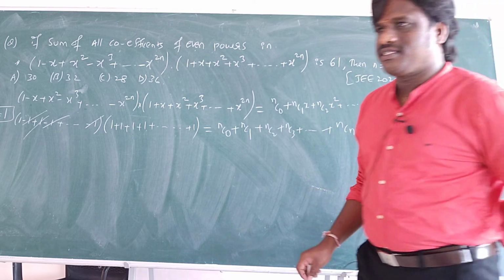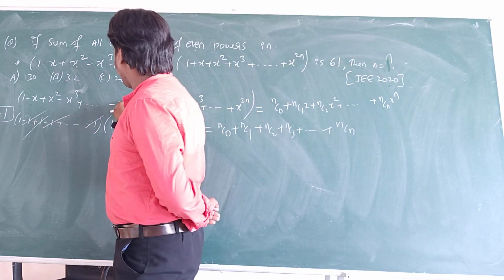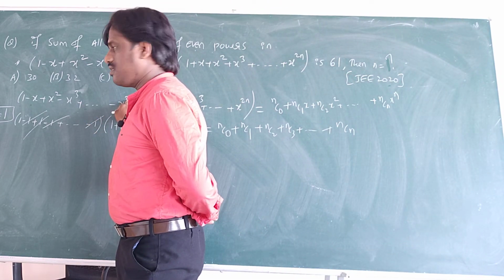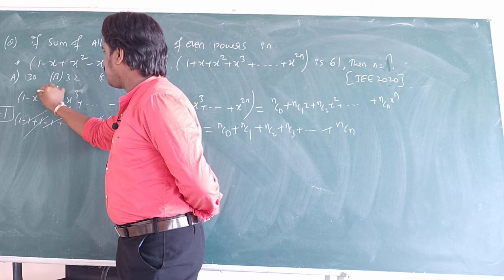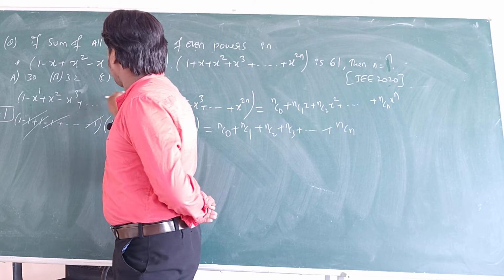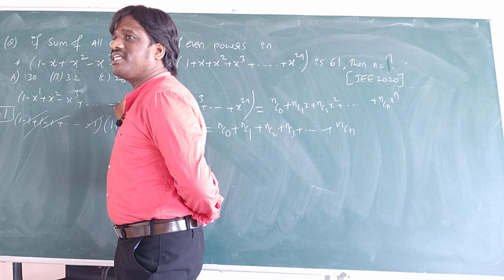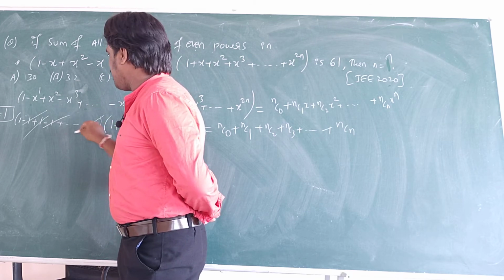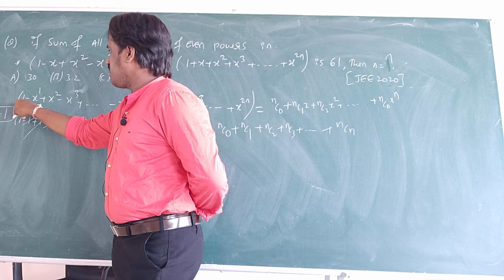1 will be left, right? Why? Because even terms are there. So if the power is even, like 1, 2, 3, you will get even terms. So all these even terms will be cancelled, but still this 1 will be left here.